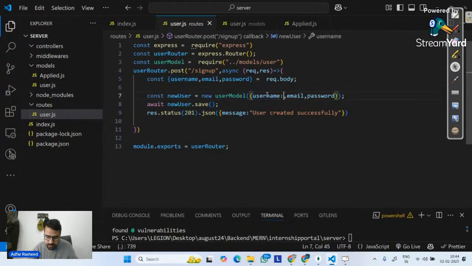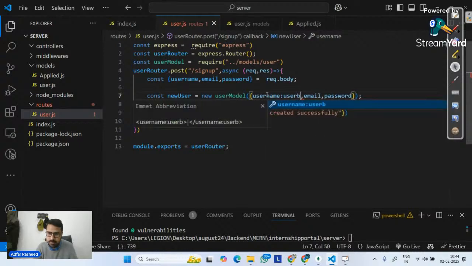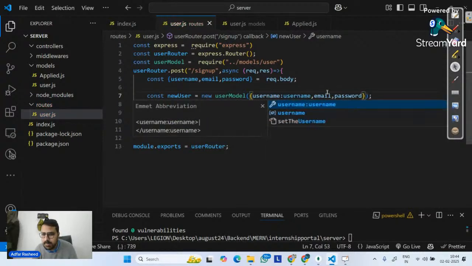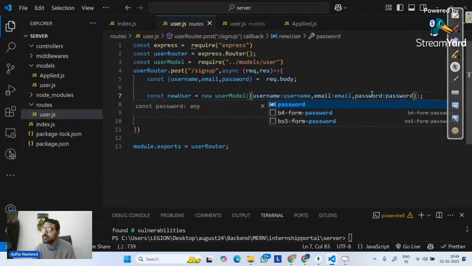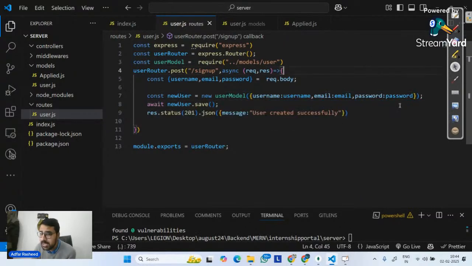Hey, create a username, and in front of this put username. Then email, in front of this put email, because that's how objects are stored. In password, please store password like this. But always remember, in JavaScript, if the key name and the value name are the same, you don't have to put a colon in between. You can simply write username, email, password.